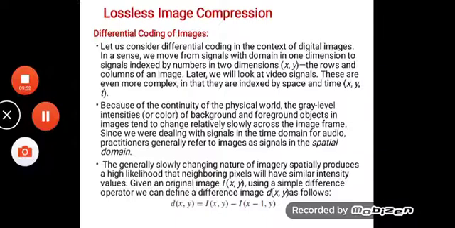Because of the continuity of the physical world, the gray level intensities, and even colors, will be almost the same. The gray level intensities of backgrounds and foreground objects in an image tend to change relatively slowly across the image frame. Since we were dealing with signals in the time domain for audio, practitioners generally refer to an image as a signal in the spatial domain.